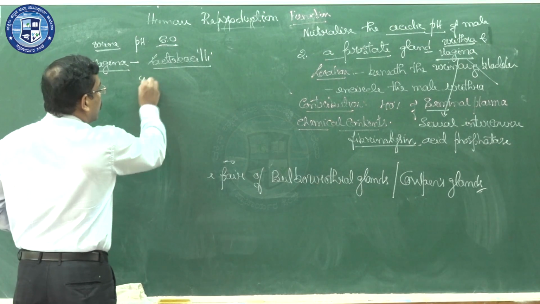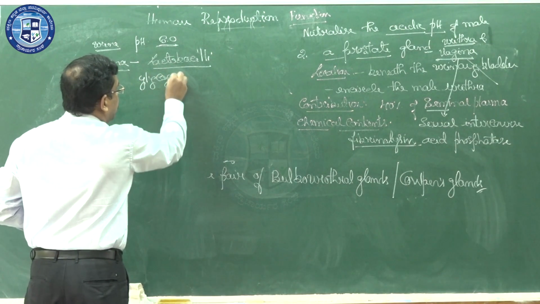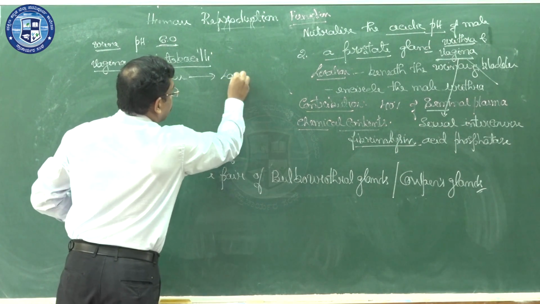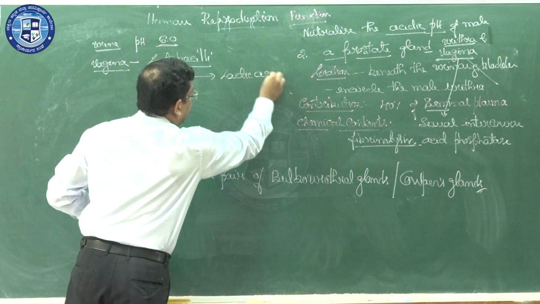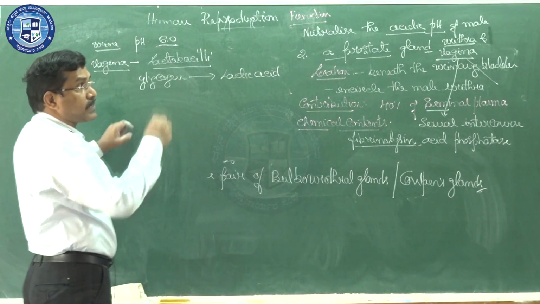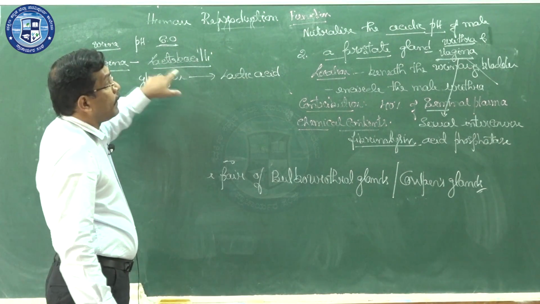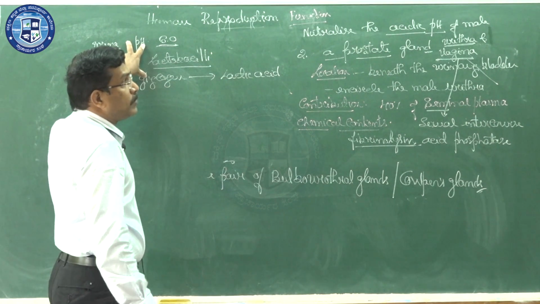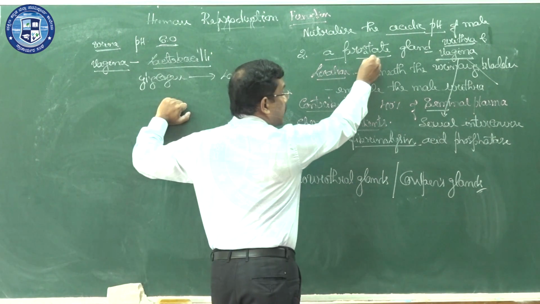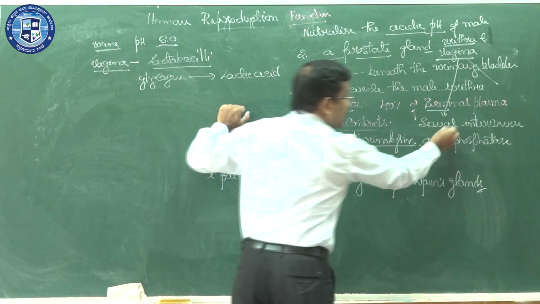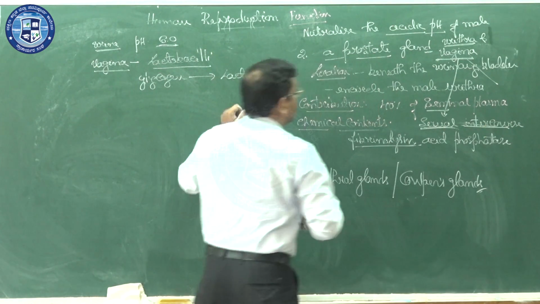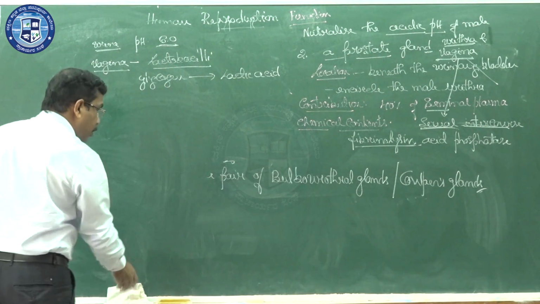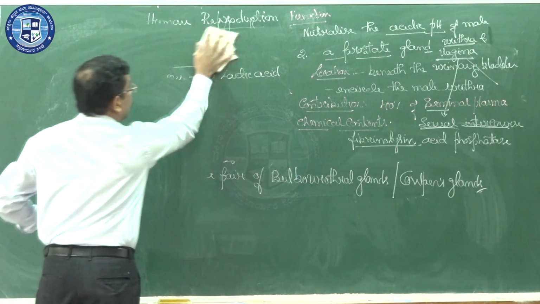That bacteria converts glycogen into lactic acid. That's why in the vagina acidic pH is there, as well as in the male urethra. That pH will be neutralized by the secretion of the prostate gland at the time of sexual intercourse. So these are the features related to the prostate gland.